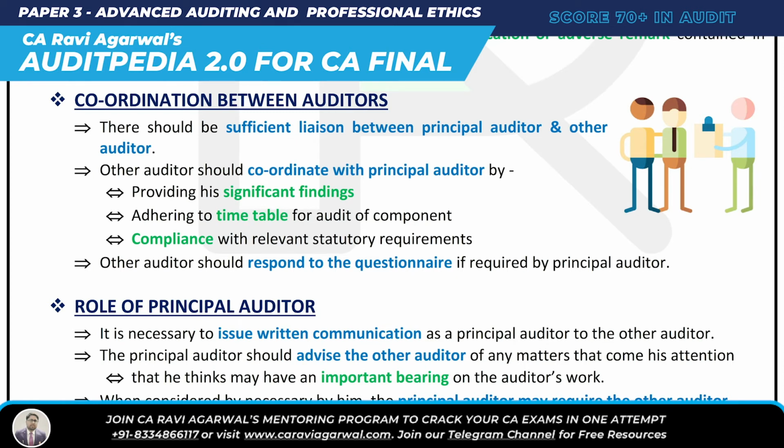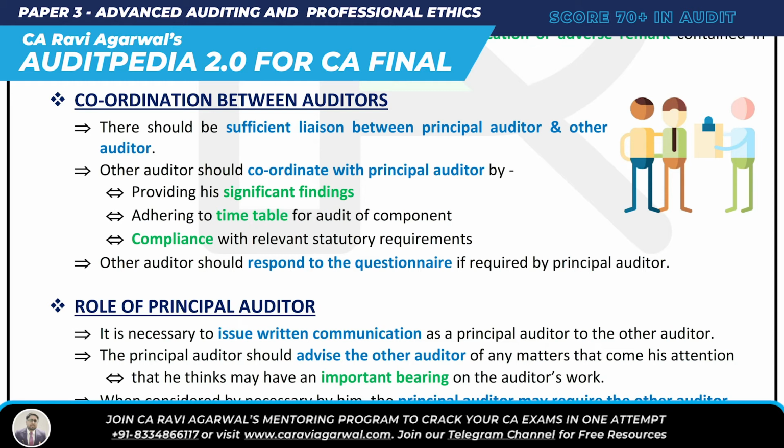Which auditors? Principal auditor and other auditor. There has to be some coordination. So what is written over here? I'm studying Auditpedia 2.0. You must have it. In case you don't, you can take it from me. There has to be a coordination between auditors.